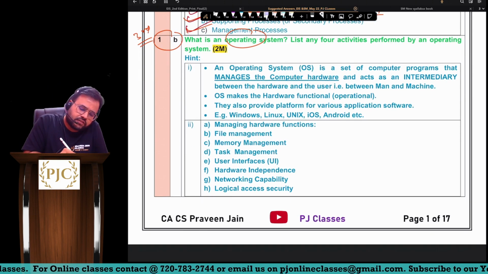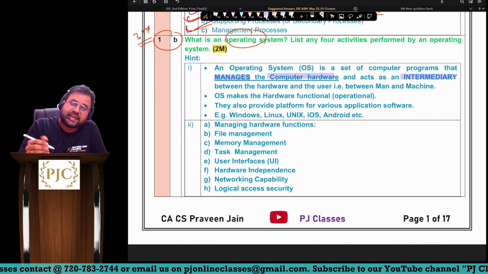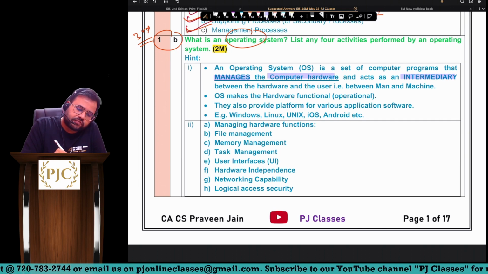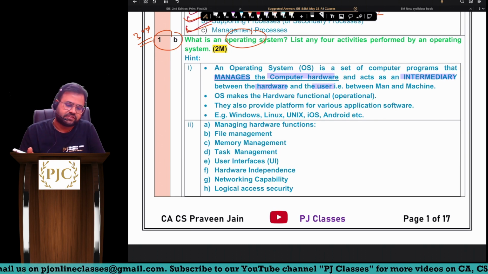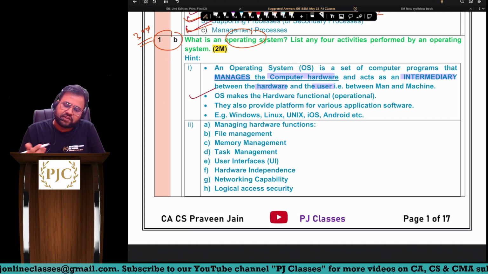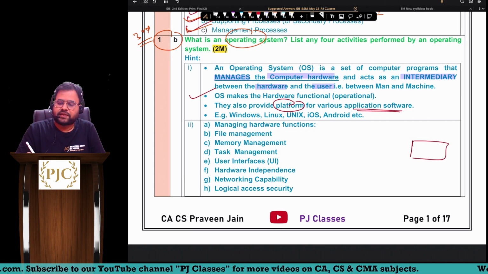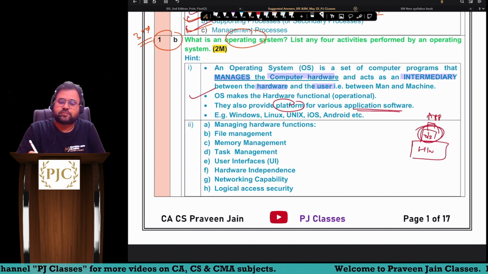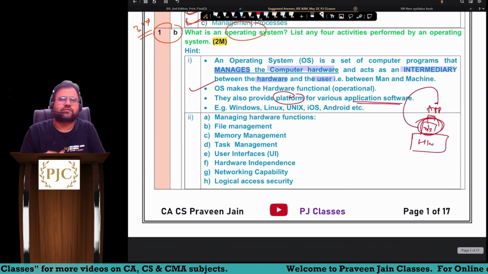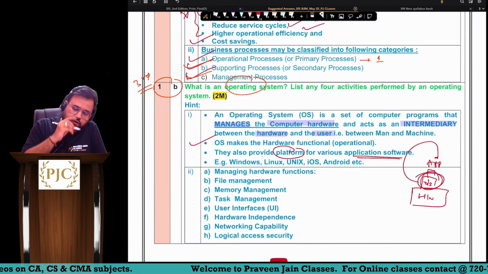So you can see, this is software which is going to manage your computer hardware. It acts as an intermediary between whom, sir? Hardware and the user. That is, it is in between man and machine, sir. So it will make your hardware functional. It provides a platform to various other applications, correct? Sir, first we buy the hardware, on that we install the operating system, on that we install the application software. So it is the operating system which provides the platform to whom, sir? Application software. Various examples you can give. So this was your 2-marker question.